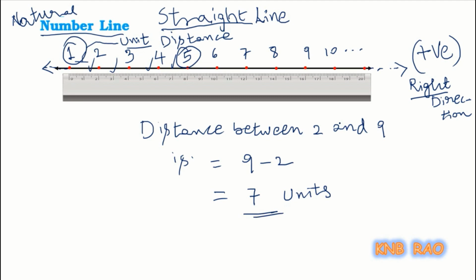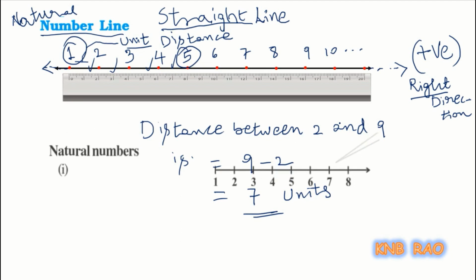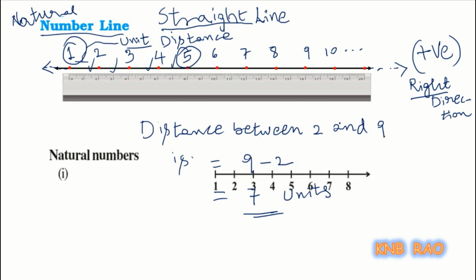Similarly, this is called natural number line. We will have a similar whole number line. This is natural number line. Now we will go for whole number line.